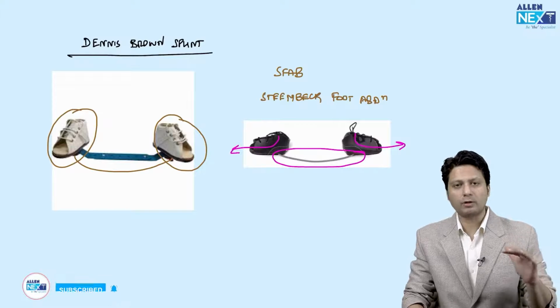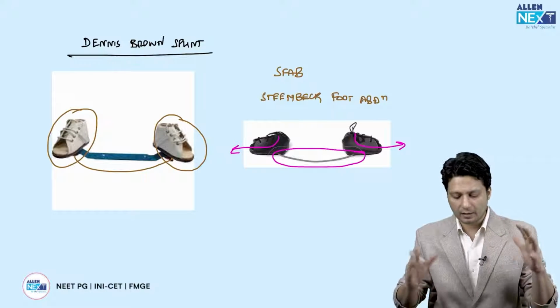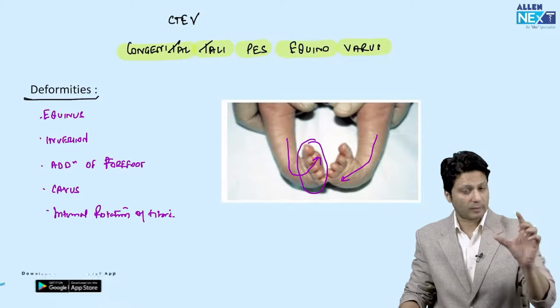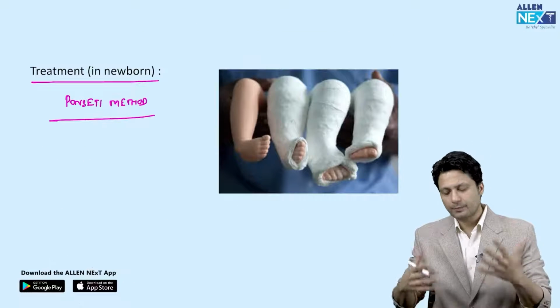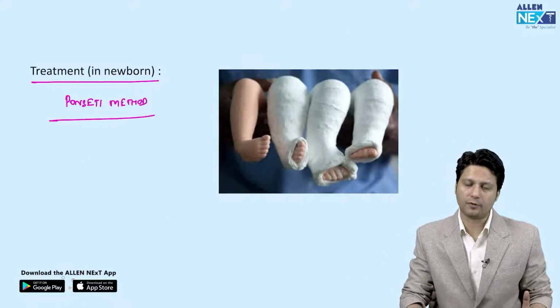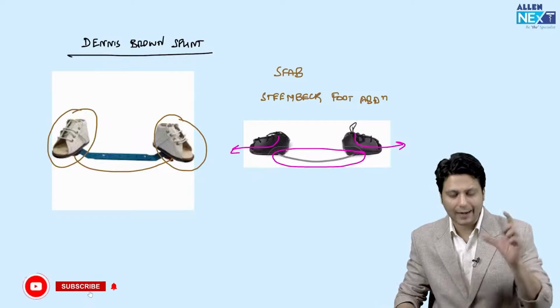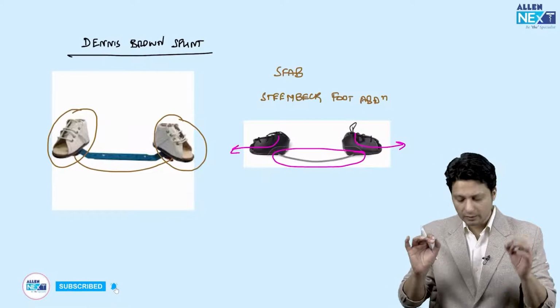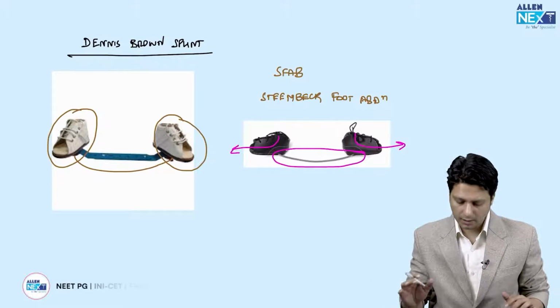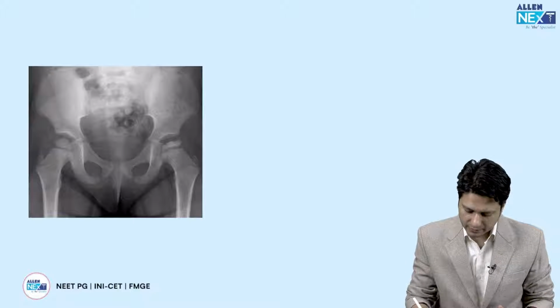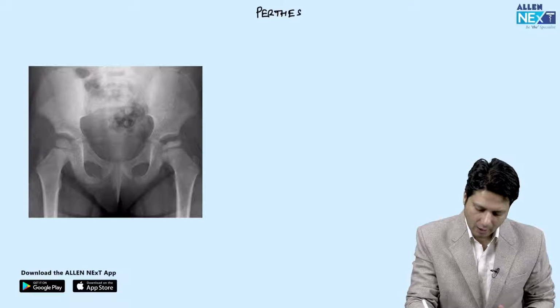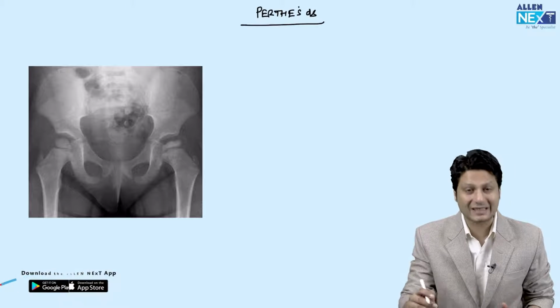Okay, so that was about CTEV. Related to CTEV, there are 3 facts which they are asking. One is deformity identification, second is the management, Ponseti method, and finally how to identify the DB splint and what is the role of this splint. The role is to prevent the recurrence of the condition. Now another condition which is likely to be asked in future is Perthes disease. And how will you identify a Perthes disease X-ray?